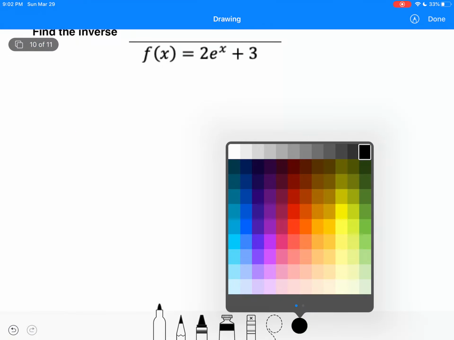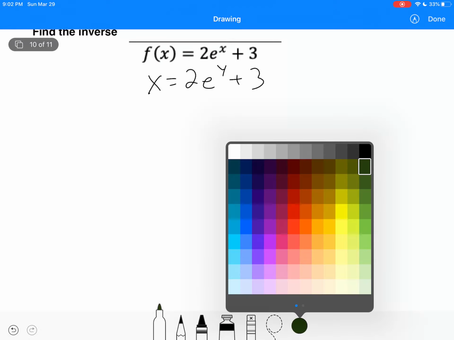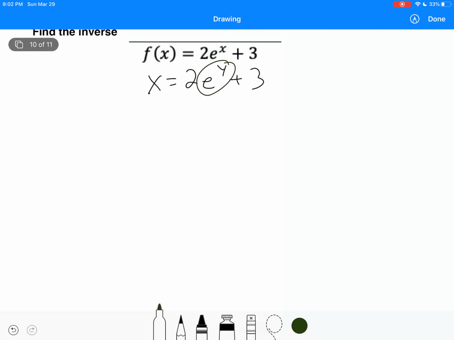All right, let's try one more. This currently is in exponential or log. Okay, it's in exponential. We're finding the inverse, so we're going to switch x and y. After we switch x and y, we need to get this by itself, the base and the exponent only. So we need to move the 3.